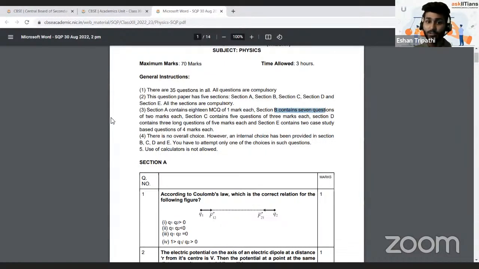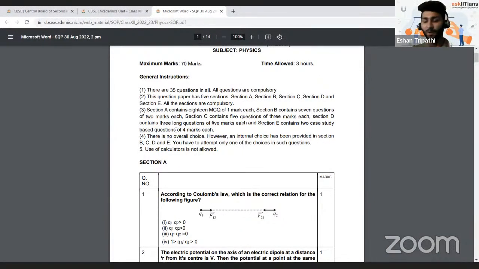Then there are 7 questions of 2 marks each in section B. In section C you have 5 questions of 3 marks each. In section D, you have 3 long questions, each of 5 marks. So that is going to be the heaviest section in the entire paper. And then lastly, in section E, you have 2 case study based questions.